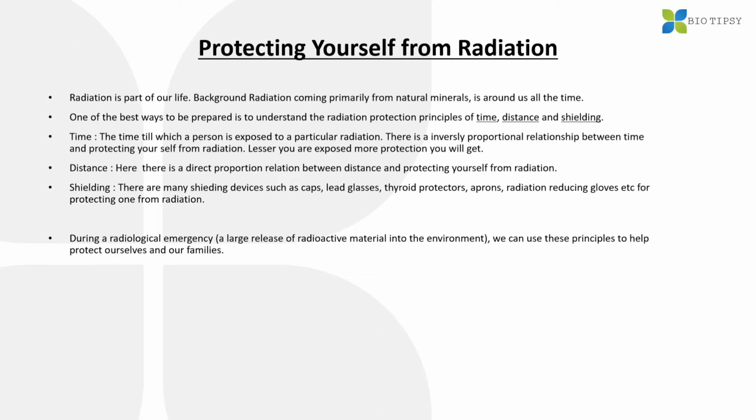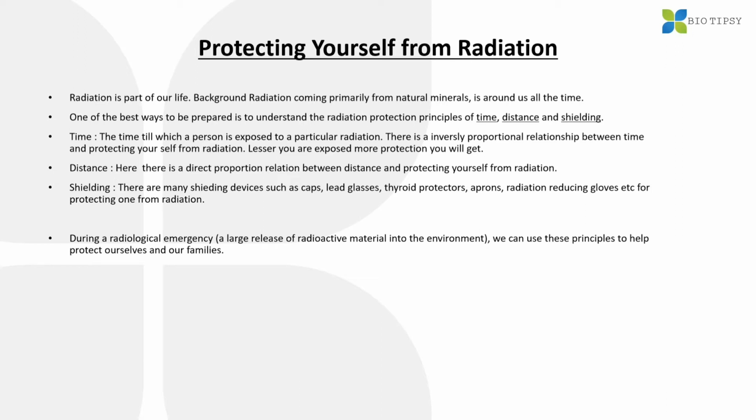One of the best ways to be prepared is to understand the radiation protection principle. What is that? That is nothing but time, distance and shielding. There are three main principles. First is the time, the time for which a person is exposed to a particular radiation. There is an inversely proportional relationship between time and protecting yourself from radiation. The less you are exposed, the more protection you will get. Then comes the distance. It's very simple. The more the distance from the radiation source, the more protection you will get.